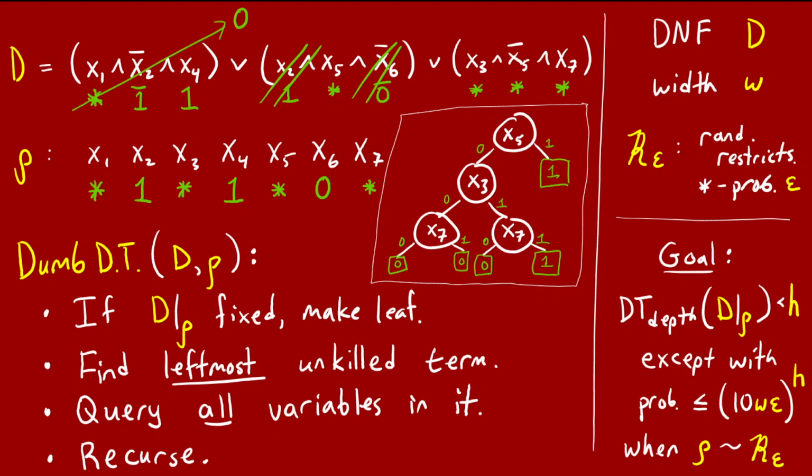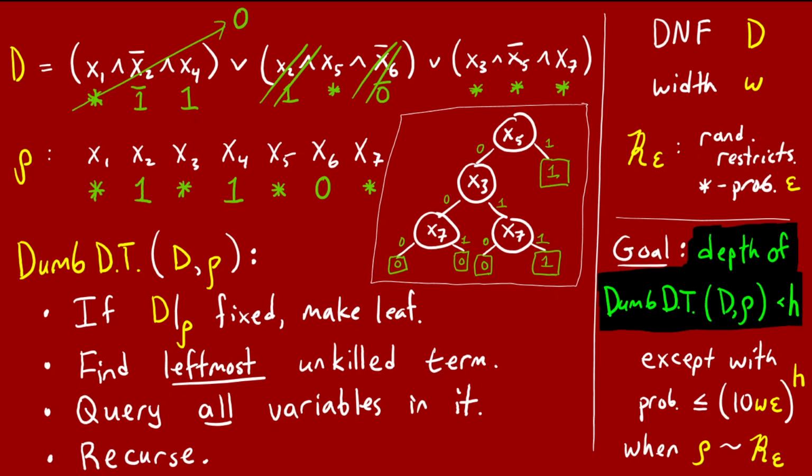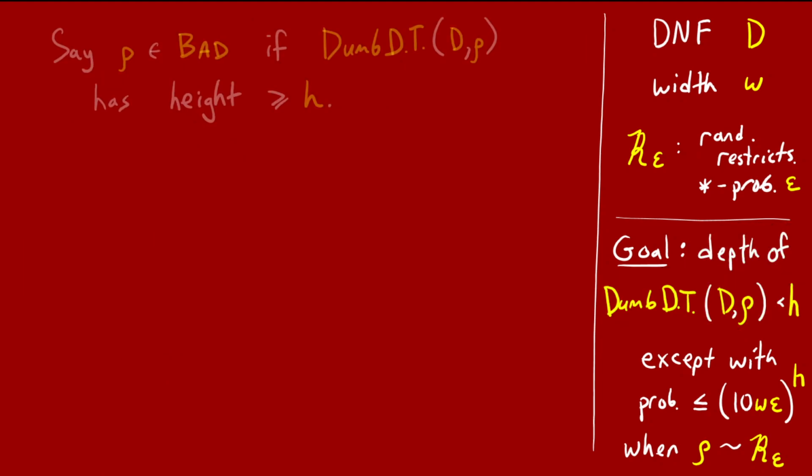Okay, now remember the switching lemma says that if you look at the best decision tree for D restricted by rho, it's very likely to have height less than h. In fact, what we're going to show is that it's very likely that even the dumb decision tree has height less than h. This is an even stronger statement, and it will be easier to prove because we don't have to reason about all decision trees for D restricted by rho, just this one particular dumb one.